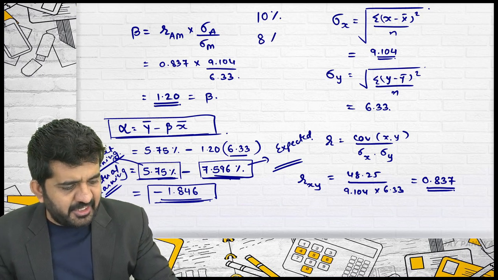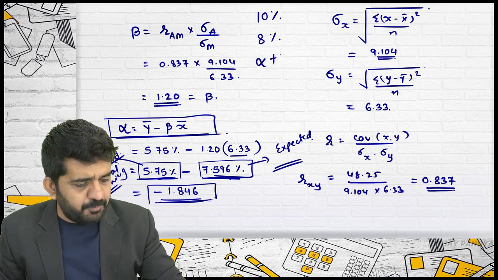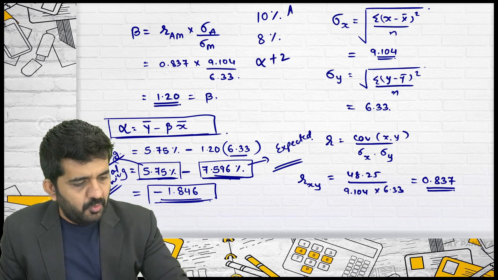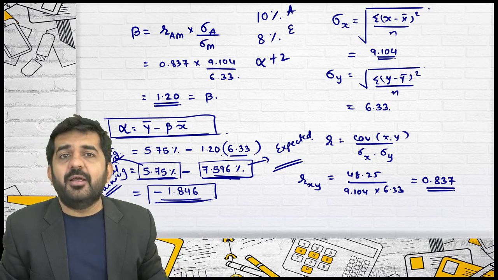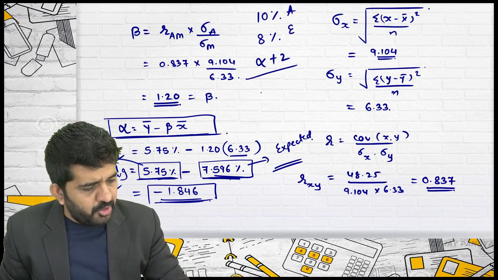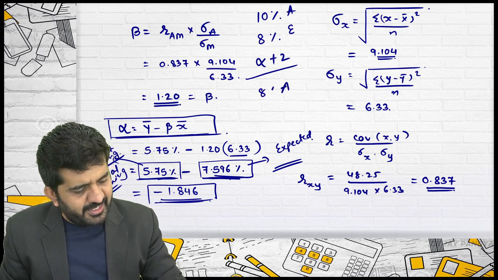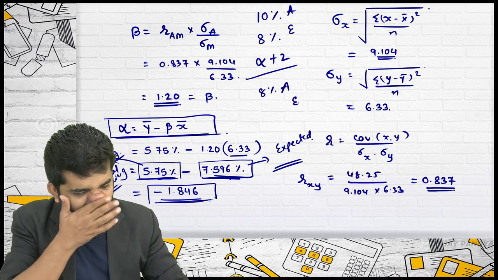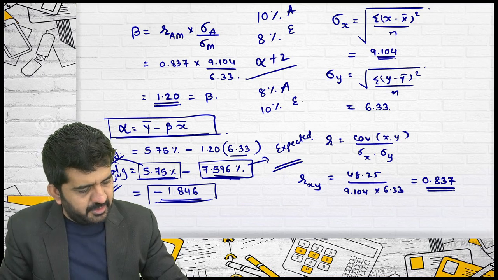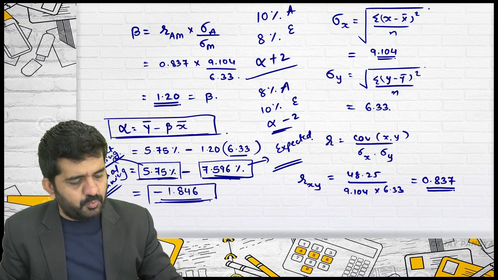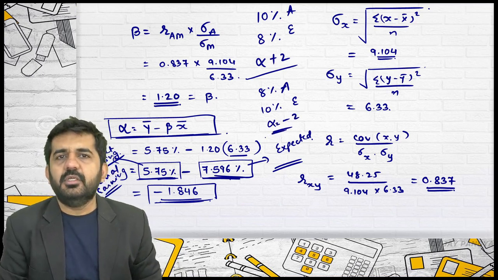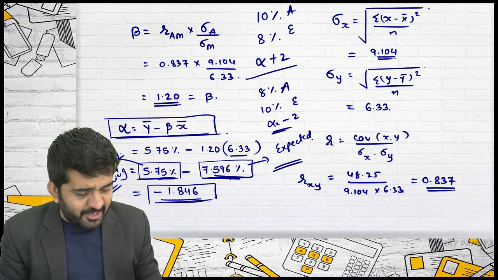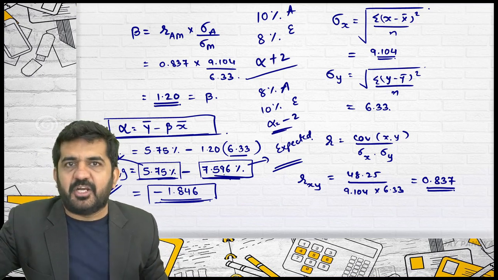What is your expectation? 8%. Your alpha is positive 2. What you are actually earning is 8%. What is your expected earning? 10%. Then alpha is minus 2. That's alright. So it will be always actual minus expected and not expected minus actual.